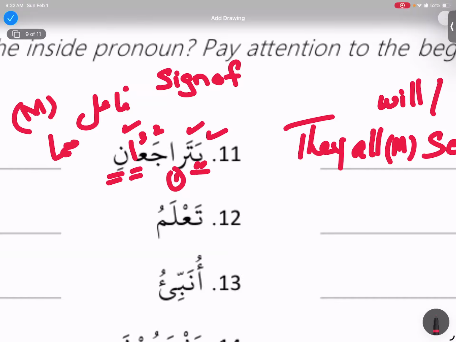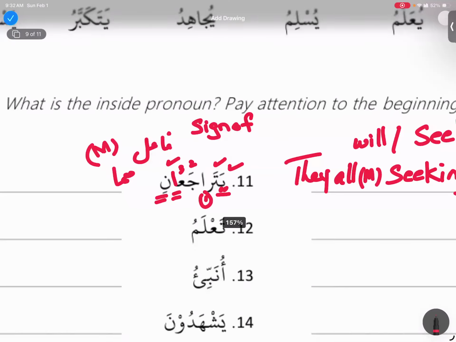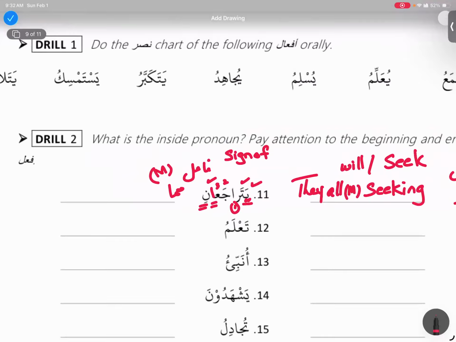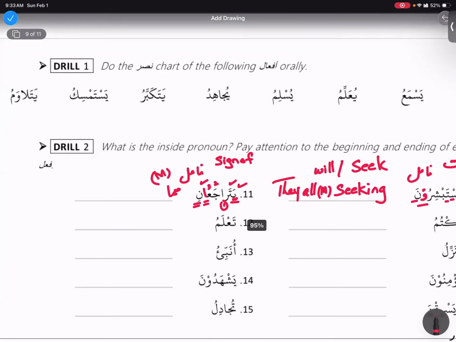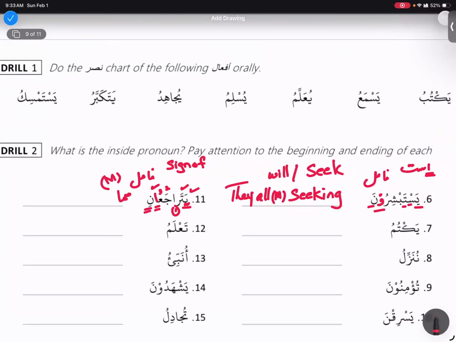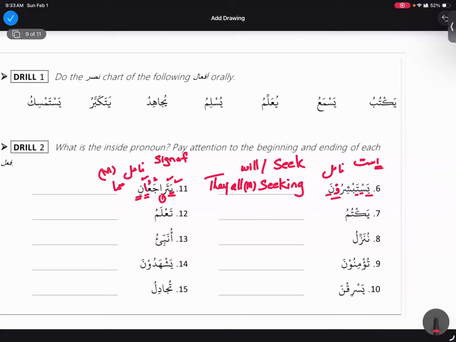Rafa. Very good. How are we going to translate yataraja'ani? They all return, or they all will return. Yes. So they all will return, or they all are returning, right? Is it all or two of them? It is dual, right? Yes, dual. They two male. Yes, two male.